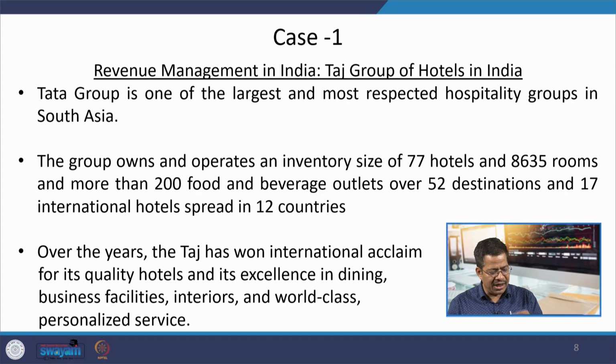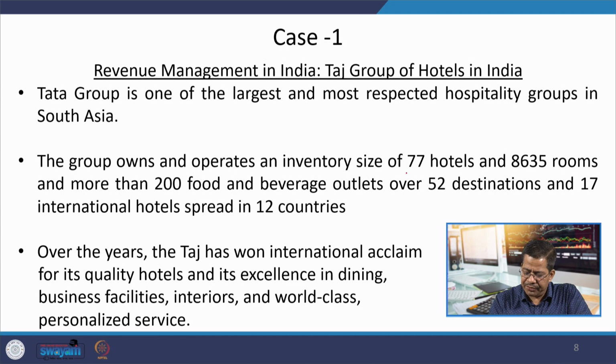During the course we discussed some examples, but practically there are few examples where these principles have been used in practice. One example you can all refer to, and we will offer you that case also, the link will be available in the list of references in this PPT, is the Taj Group of Hotels in India, which is one of the largest and very prominent, respected groups in India, not only India but the entire South Asia, and they have a large number of hotels.